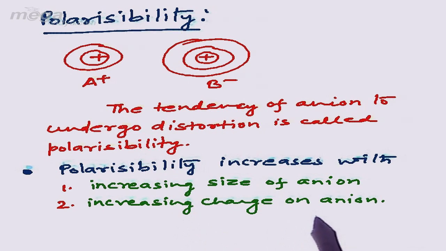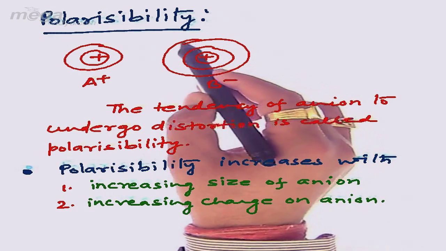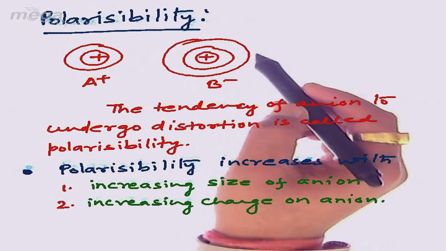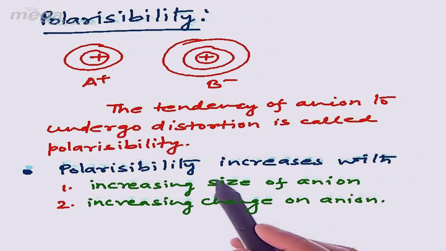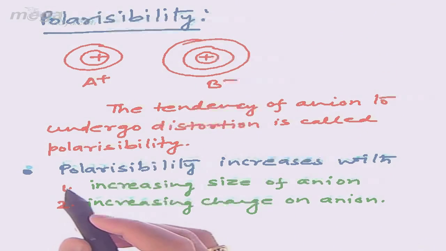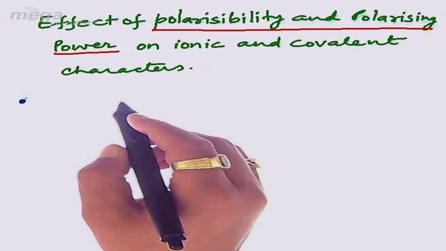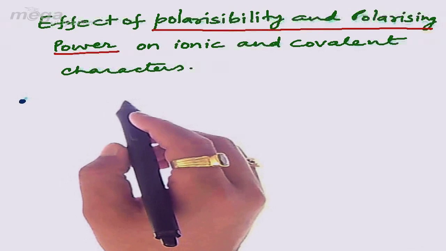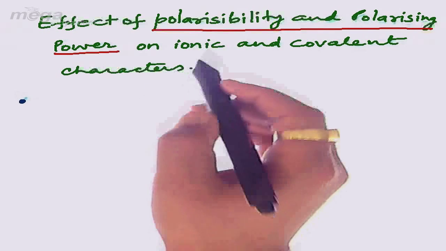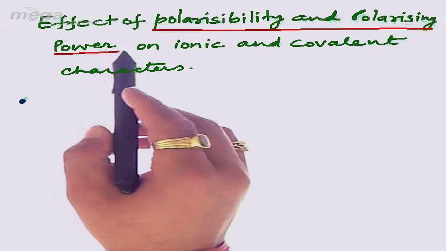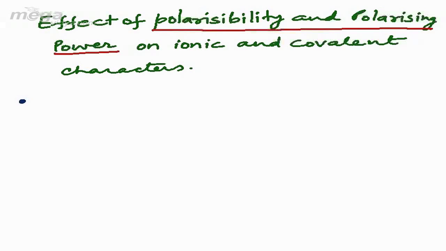Similarly, if the charge on anion is increased, then again that will lead to increase in the number of shell, or that will lead to the increase in the size, and again that will have more distortion and more polarizability. Now we shall discuss what is the effect of polarizing power and polarizability on the covalent and the ionic character. We have already discussed that if the distortion made by cation to anion increases, then the covalent character increases and ionic character decreases. So if polarizability is increased, or we can say if the polarizing power increases, then there will be increase in the covalent character and decrease in the ionic character.